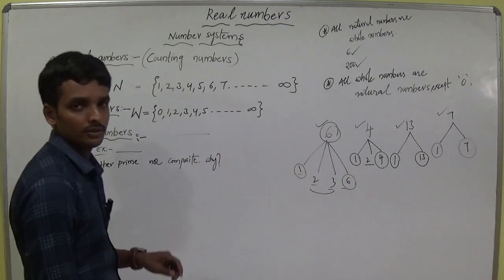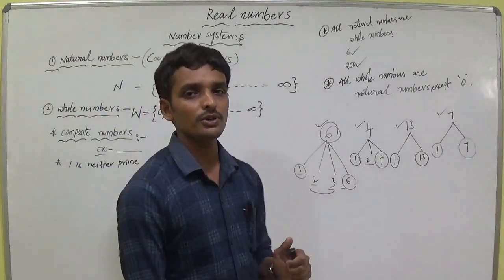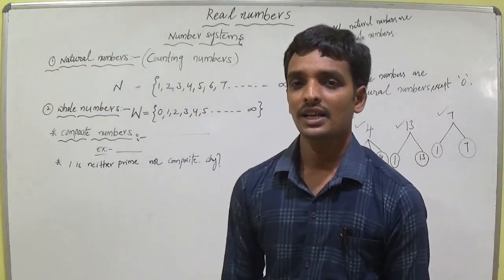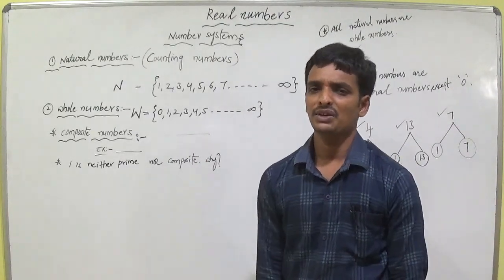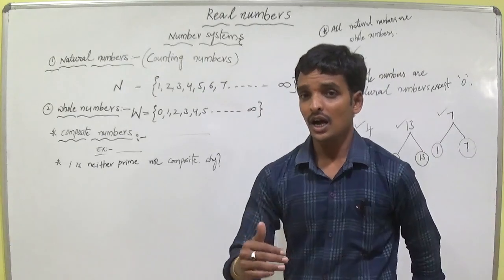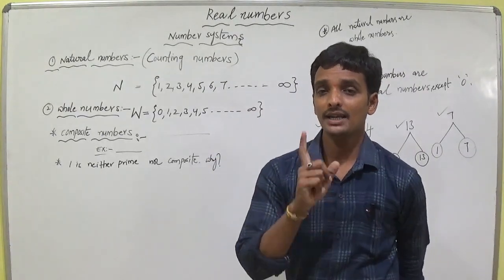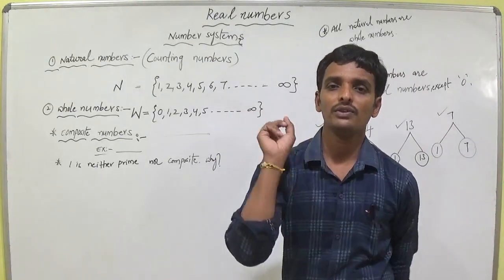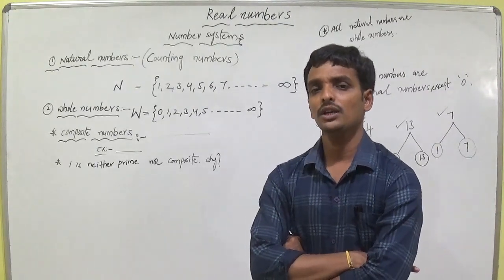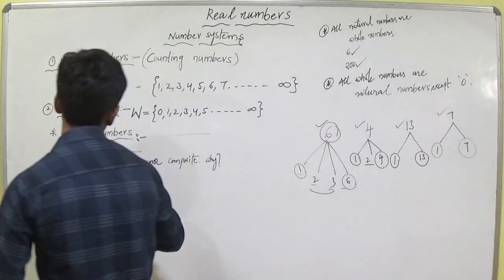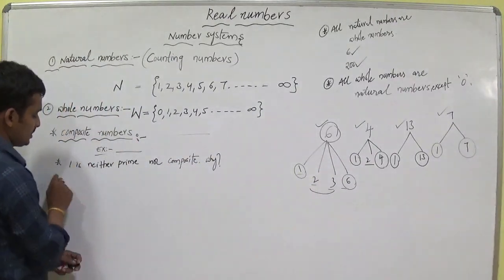Can you tell the answer? One is neither prime nor composite. The reason is every number has 2 factors, or more than 2 factors, but one has only 1 factor. One ki okka factor e untadi. Kabatti one emantamante neither prime nor composite.